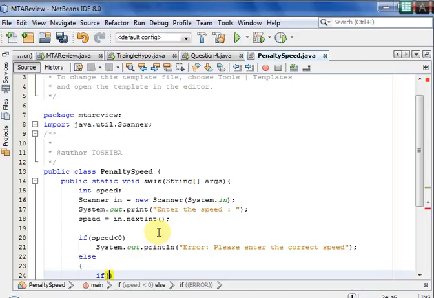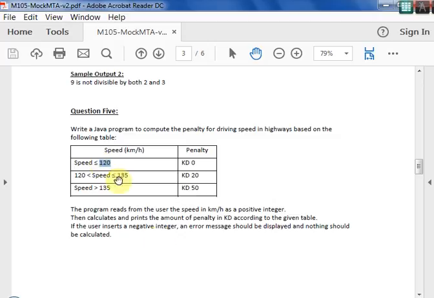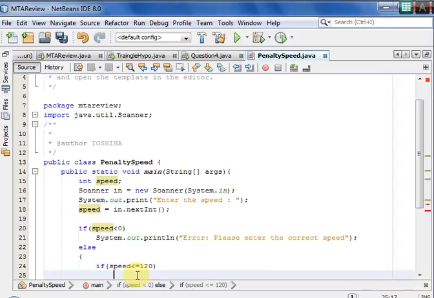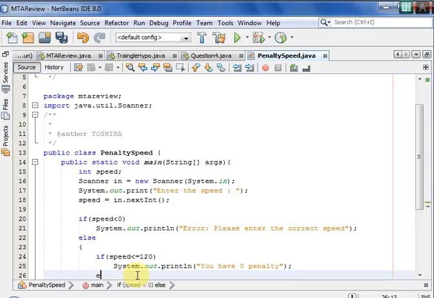So the fine says if the speed is less than or equal to 120, then System.out.println, you have 0 fine or 0 penalty, or whatever proper message you can set over here.